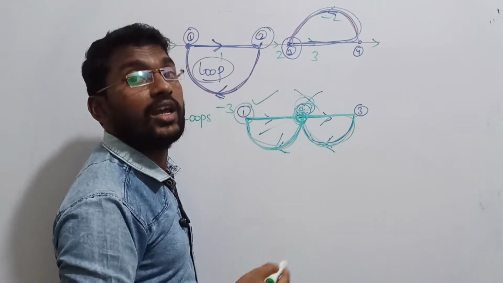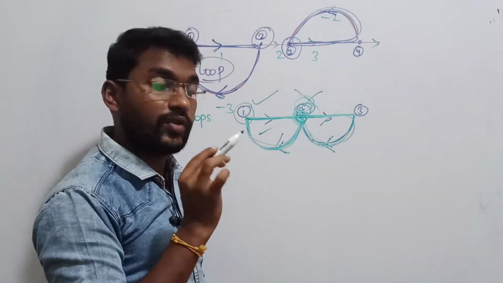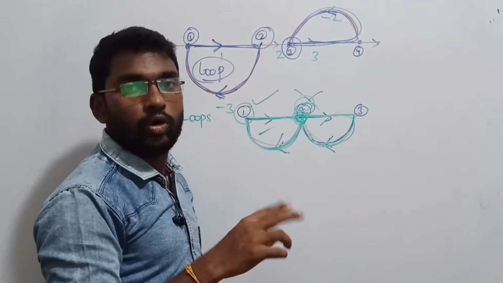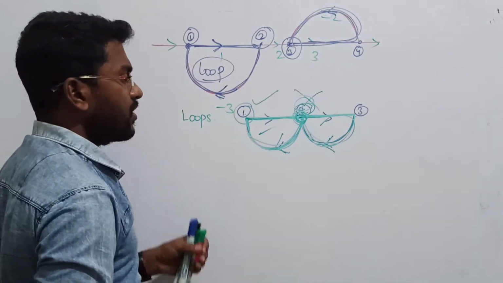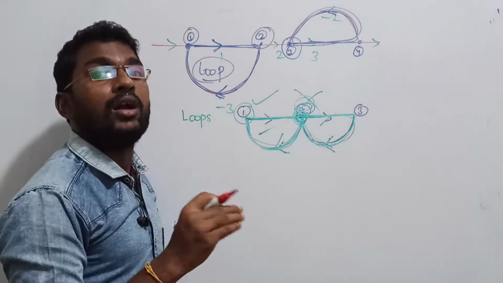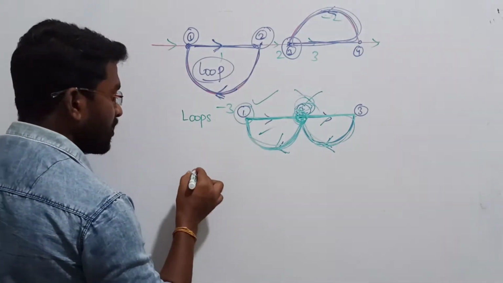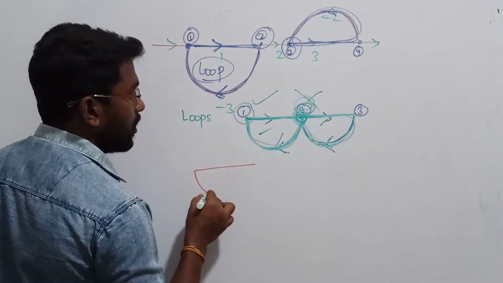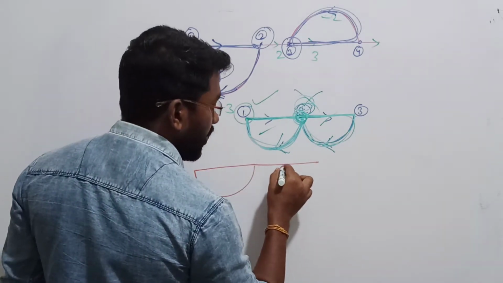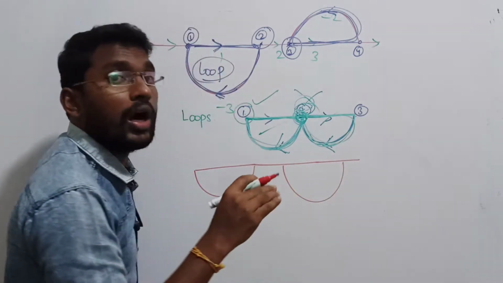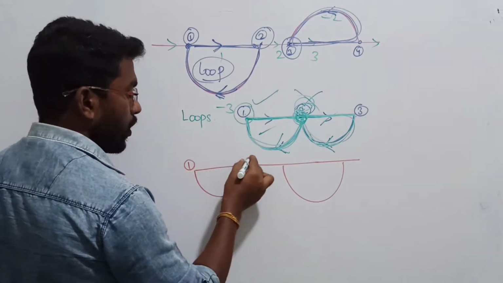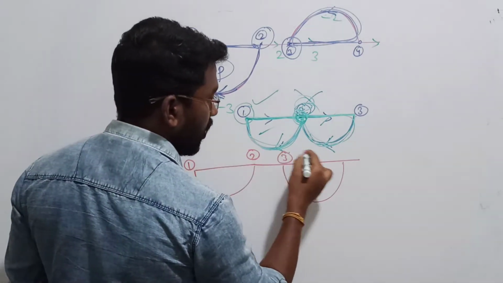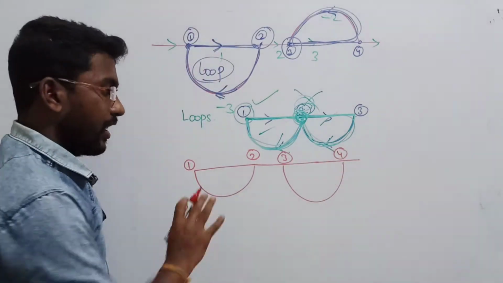That is how we are creating loops, without allowing repeated nodes. Clear? Next thing is, what do we mean by non-touching loops? Non-touching in the sense that common nodes are not there. In any loops, if there are no common nodes, then they are called non-touching loops. For example, I have node 1, node 2, node 3, node 4.